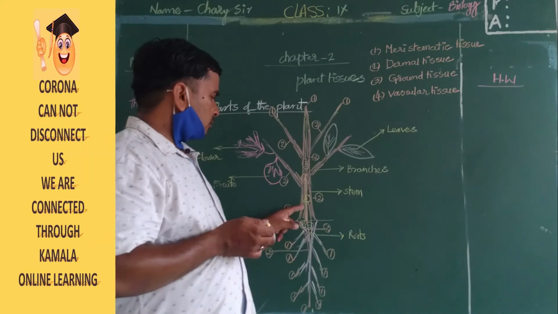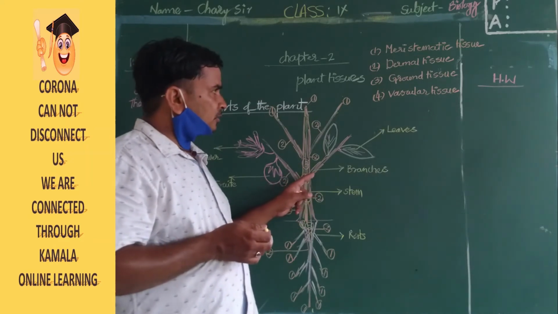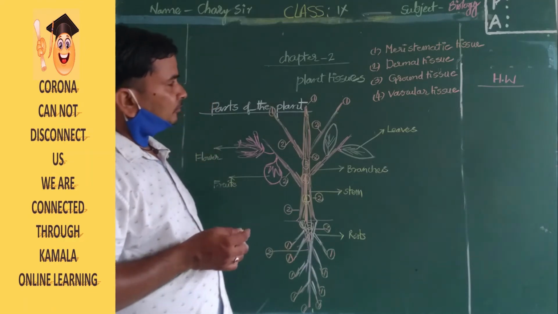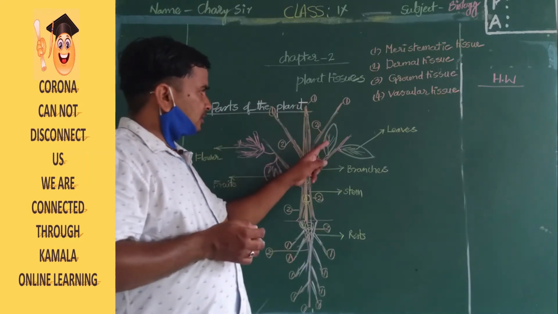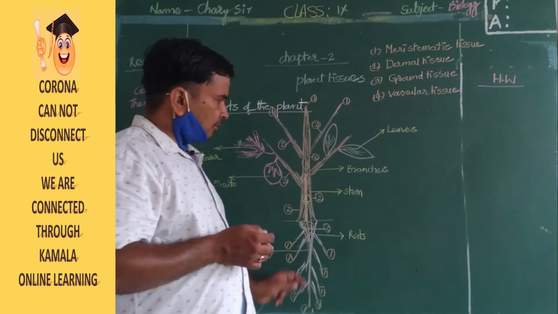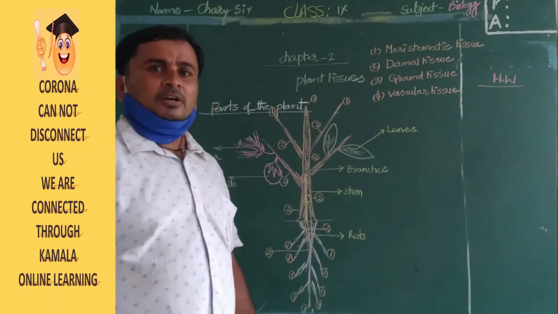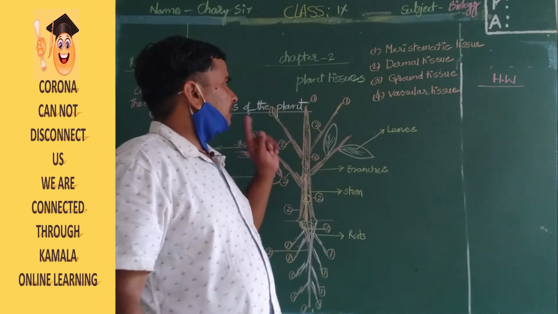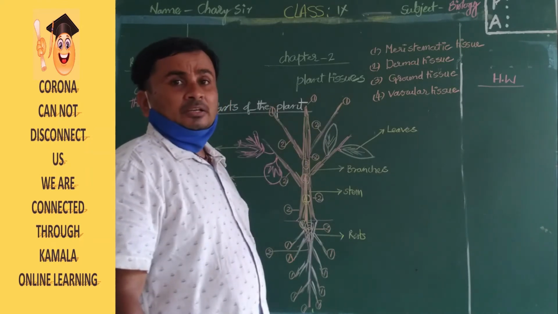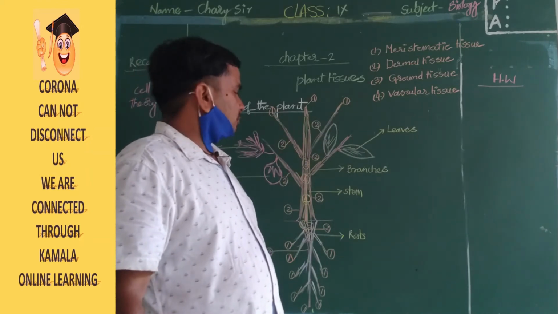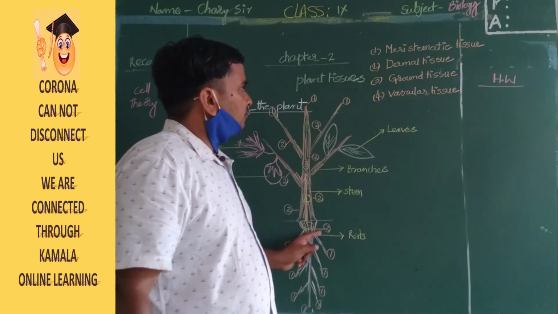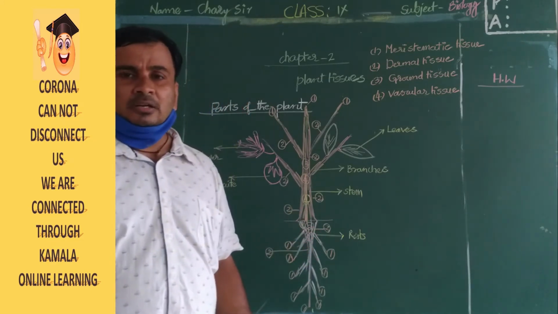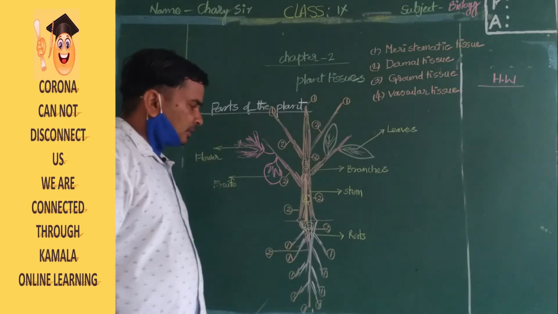Listen carefully. The first one, meristematic tissue, is used for the growing of the plant. The third and fourth, ground tissue and vascular tissue, help support the plant.